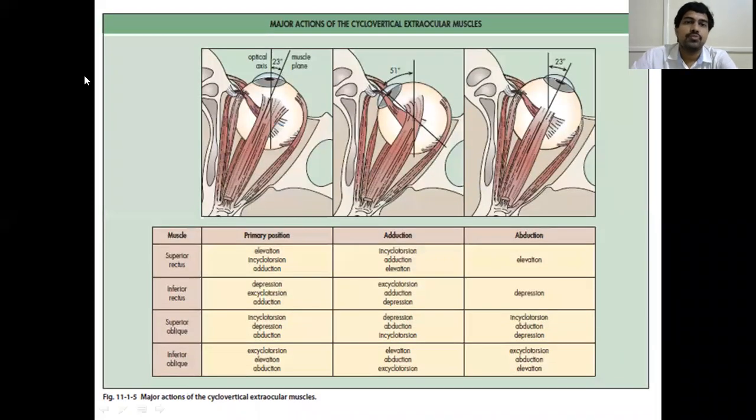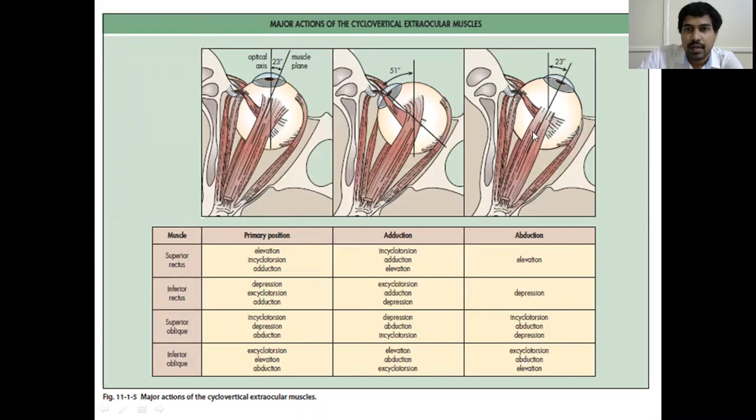Okay. So here you see in a diagrammatic pattern. This is the optical axis we are taking. So this is the natural position of the eyeball in the orbit. Both the orbits are located at an angle of 90 degrees to each other, lateral wall to lateral wall. So here you can see this is the optical axis. The straight line is the optical axis.